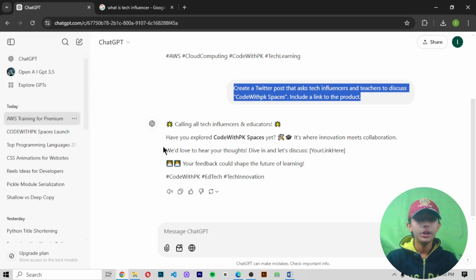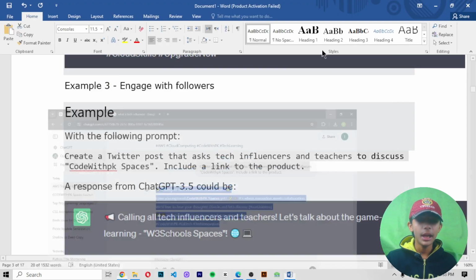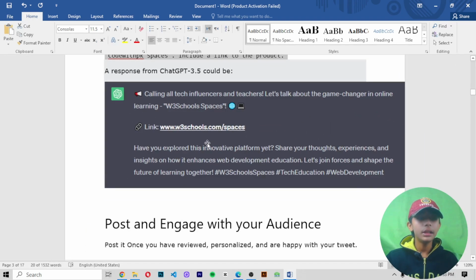And you write your link here. Your feedback will shape the future of learning. And here come your hashtags. So this type of output has been given to me, and here it is giving me this type of output. There is not any difference. In the settings there is a little bit of difference, but in the text these are not different.